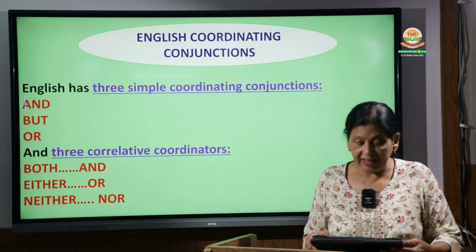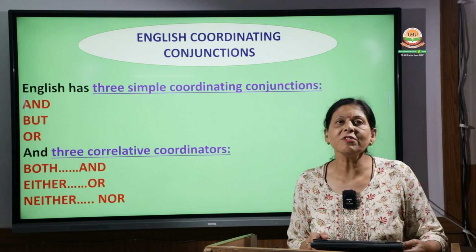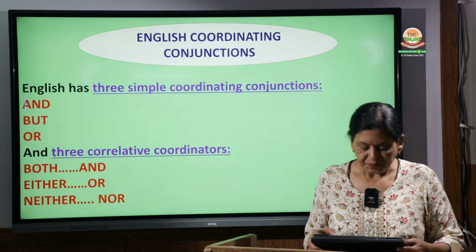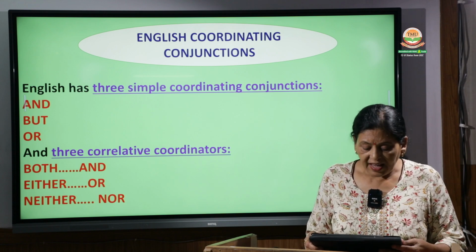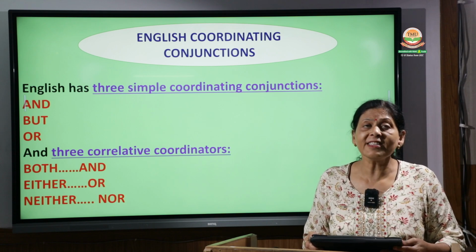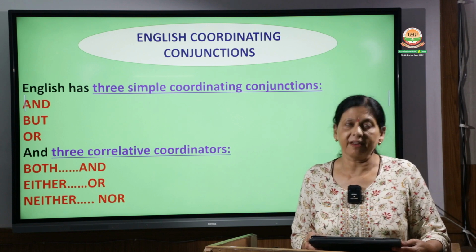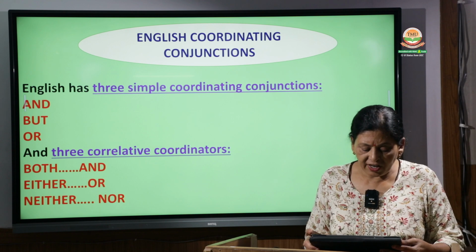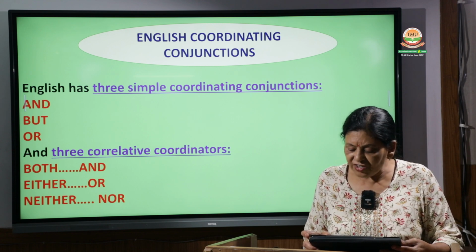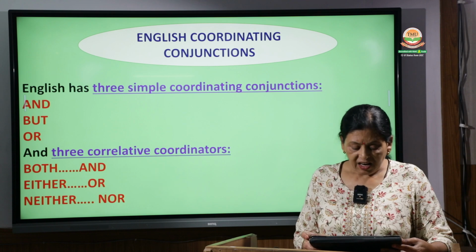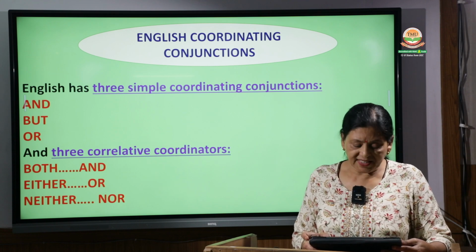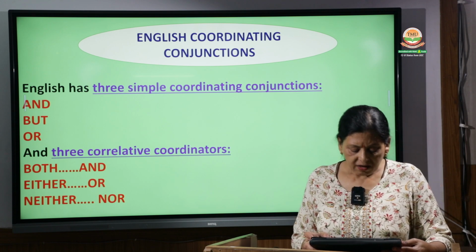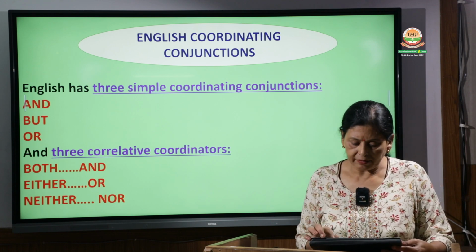So we learned one more thing: two nouns in a sentence can also be joined by coordinating conjunctions. I hope you are enjoying my class, and more than enjoying, that all the concepts are getting cleared. English has three simple coordinating conjunctions, that is, and, but, or, and three correlative coordinating conjunctions, that is, both and, either or, neither nor.